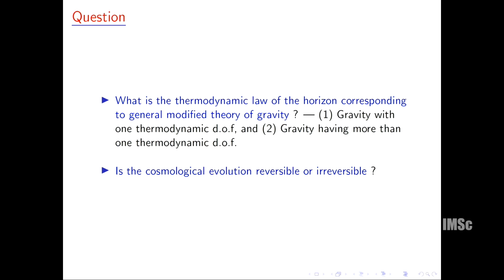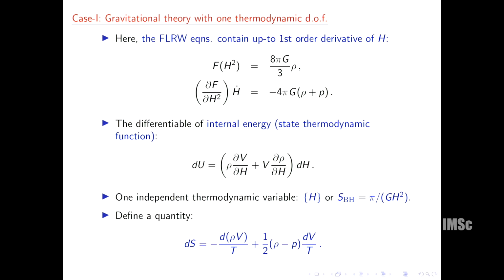So, first of all, we need to know what is the actual form of entropy for any modified theory of gravity. If we give some modified theory of gravity, then what should be the form of horizon entropy such that the thermodynamic laws will give the same equation of motion as the Einstein equation. And the next one is, is the cosmological evolution reversible or irreversible? That is the second law of thermodynamics. So the first question is associated with the first law of thermodynamics, and the second is associated with the second law of thermodynamics.